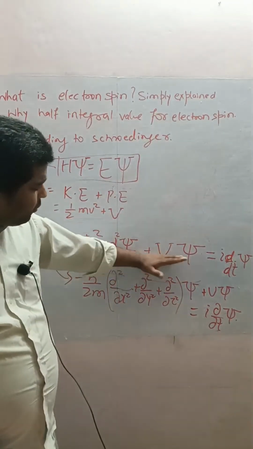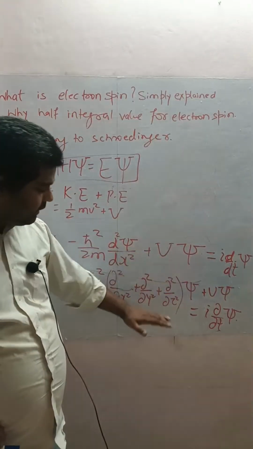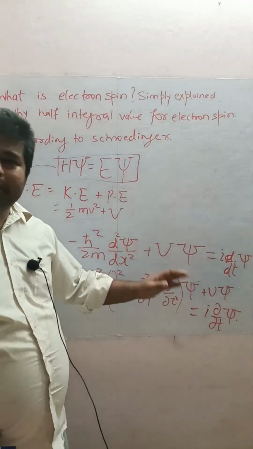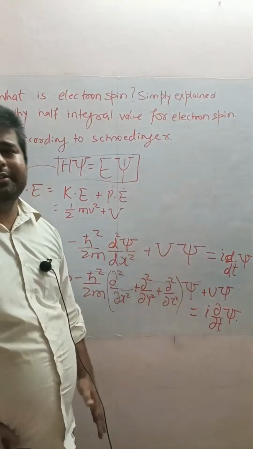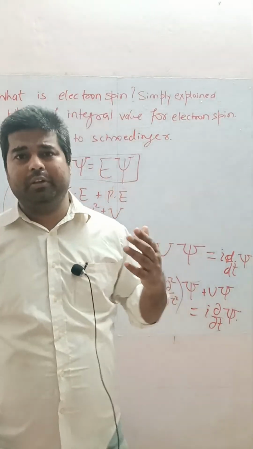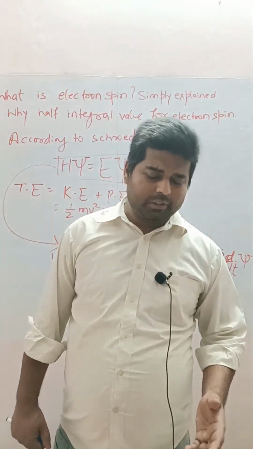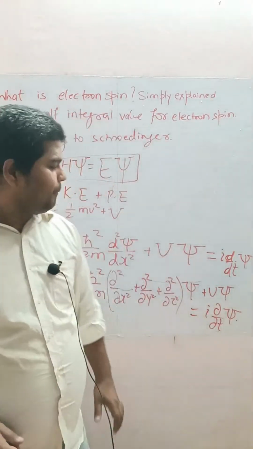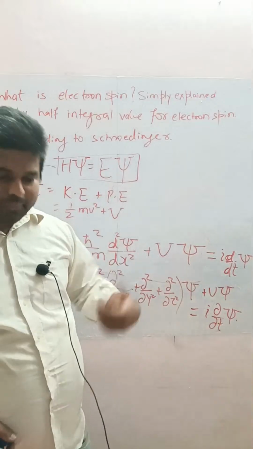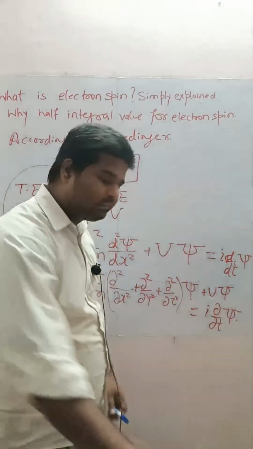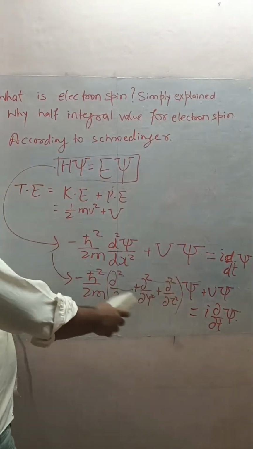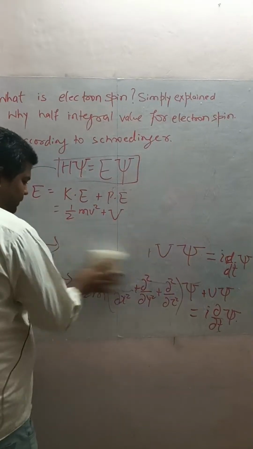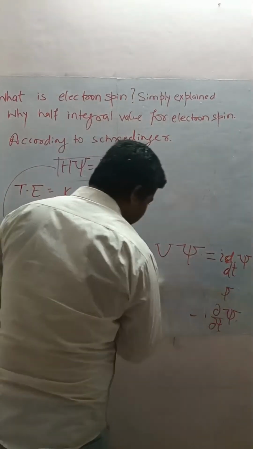But there is no room for spin in this equation, neither in this. What is electron spin? It's not clear. If you study the Schrödinger equation completely, you can't find what electron spin is. For spin, we have to move forward. And here the story starts for the Dirac equation. Let's see. What is the Dirac equation?